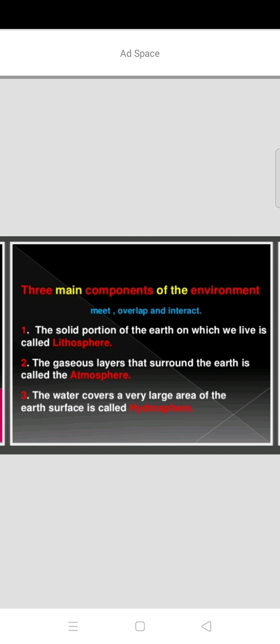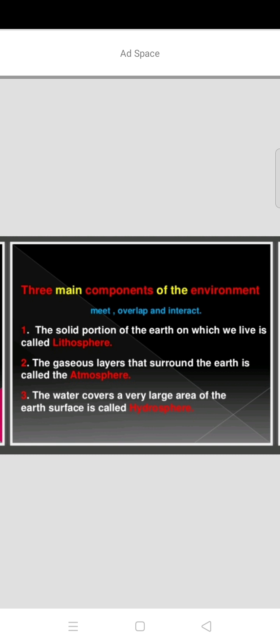First one, the solid portion of the earth on which we live is called lithosphere. So what is the lithosphere? Lithosphere is a solid part. Solid means very hard rocks we can find on the lithosphere, and this lithosphere is a very solid part. It is the surface of the earth. Okay, that is called a lithosphere.